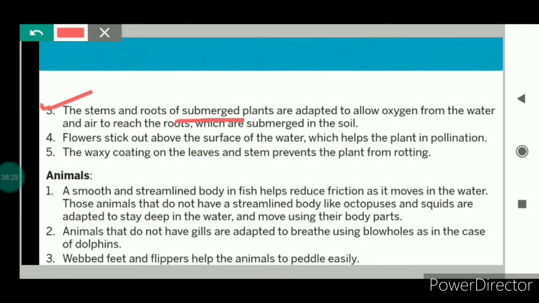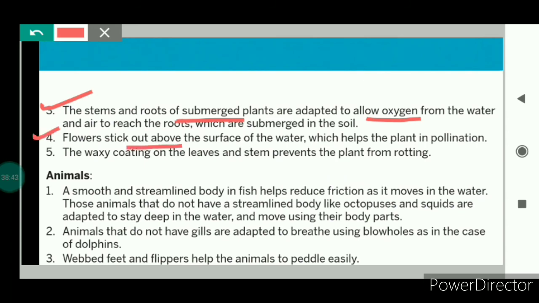The stems and the roots of the submerged plants are adapted in such a manner that allows the oxygen from water and air to reach the roots which are submerged in the soil. Submerged plant means the plants in which all the parts of the plant are underwater.